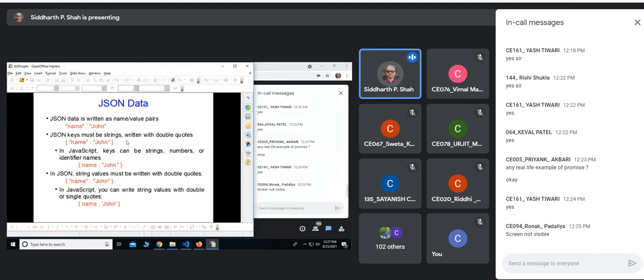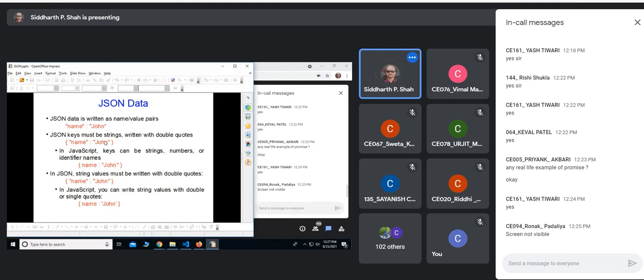JSON keys must be strings. This is one limitation, or you can say one restriction. These keys must be strings written with double quotes, and the value is also a string, right? It can be a string or it can be another JSON object.